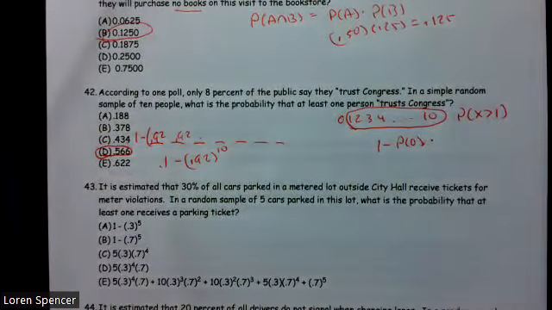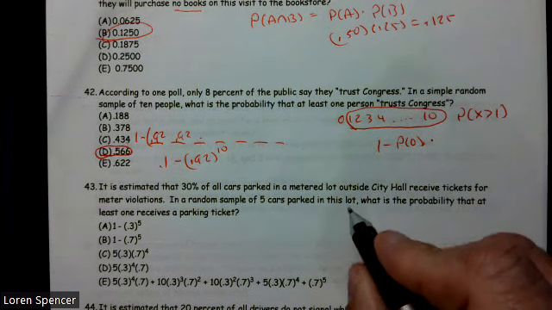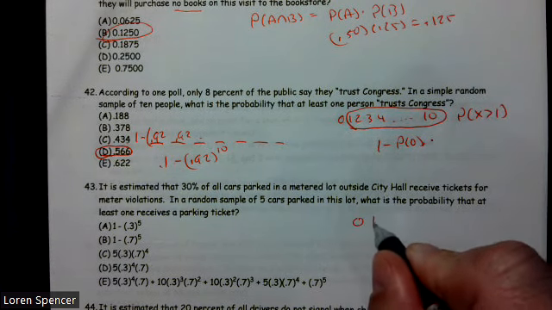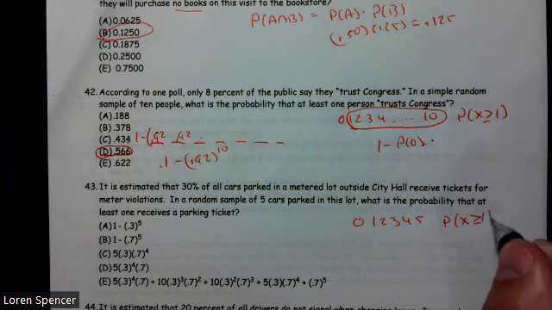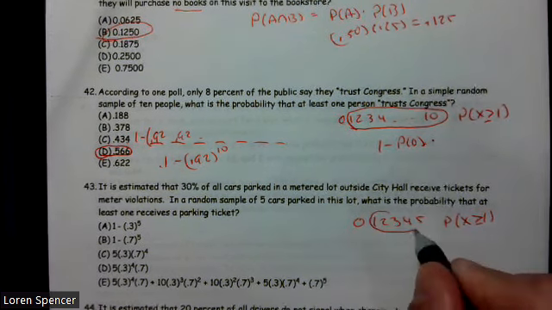All right, it's estimated that 30% of all cars parked in a metered lot outside City Hall receive tickets for meter violations. In a random sample of 5 cars, what's the probability that at least one receives a parking ticket? So once again, 0, 1, 2, 3, 4, 5. We want the probability that X is greater than or equal to 1. So this is what we're looking for.